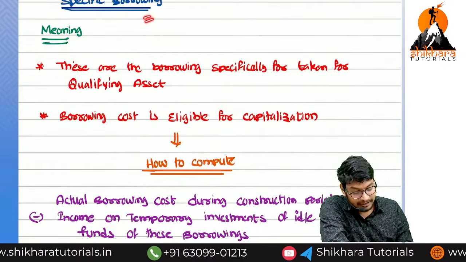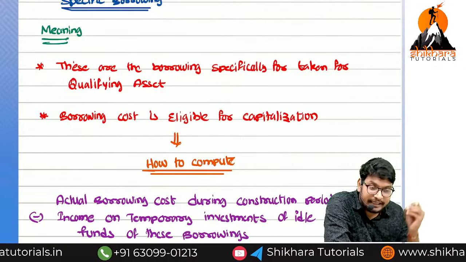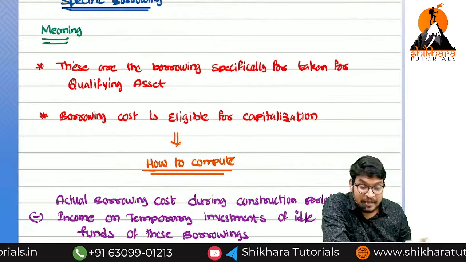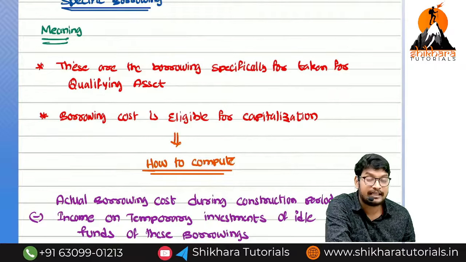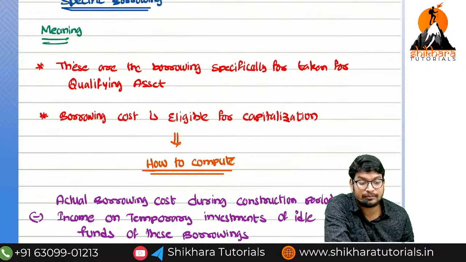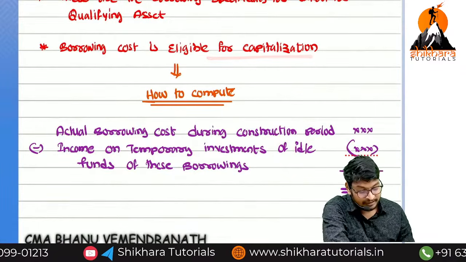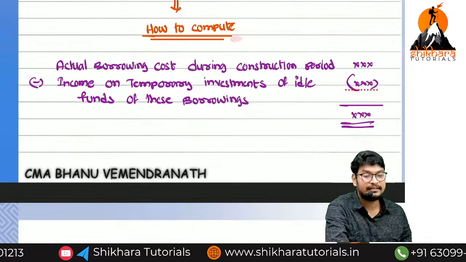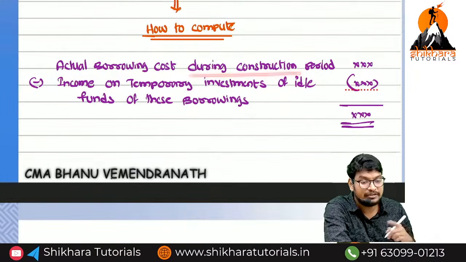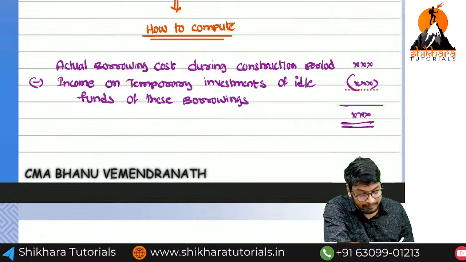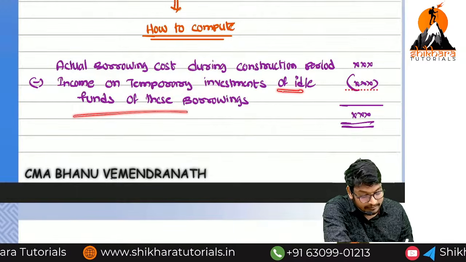What is the meaning of specific borrowing? These are the borrowings specially taken for the qualifying asset. If you take any borrowing for the qualifying asset specifically, it is called a specific borrowing. If you take other than qualifying asset, it is called general borrowing. So the borrowing cost is eligible for capitalization. So how to compute, sir? See the computation process. Actual borrowing cost during the construction period, only during the construction period we have to consider, minus income on temporary investment of idle funds of this borrowing.